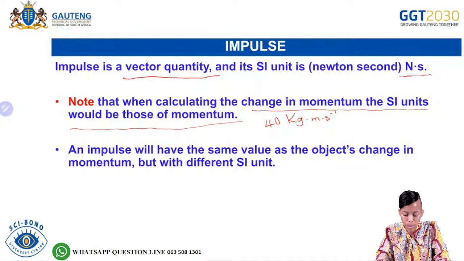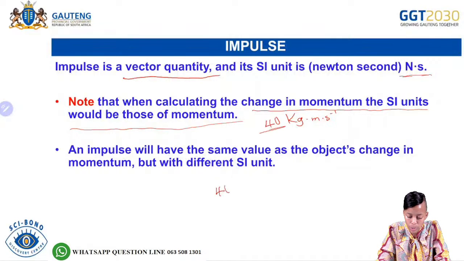An impulse will have the same value as the object's change in momentum. So we will have the same value, 40, but with a different SI unit. What is the SI unit of impulse? It is Newton second.